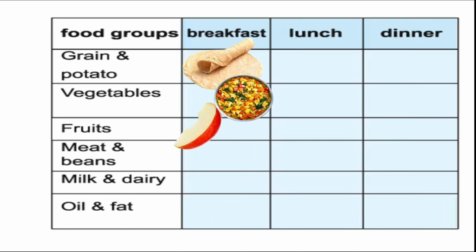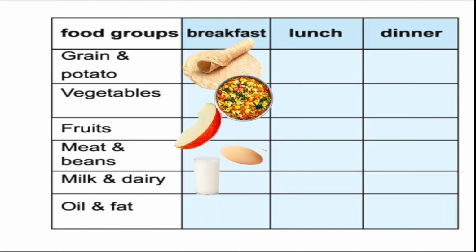Next, for the protein, you have to choose from meat and beans group. So you can choose an egg if you cannot take any meat or if you do not want to take any beans. So you can choose the egg. It will also give you protein. Then from the milk group, you can have the milk directly or some products which are made from the milk.